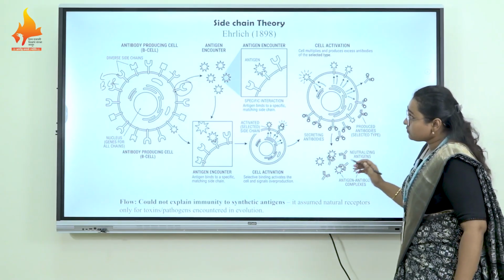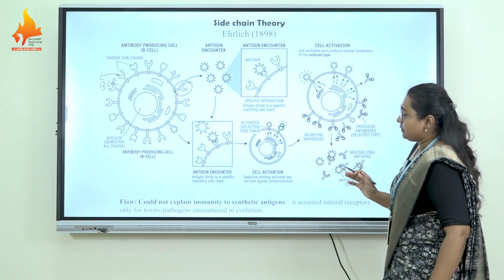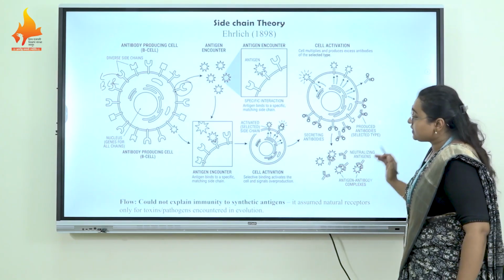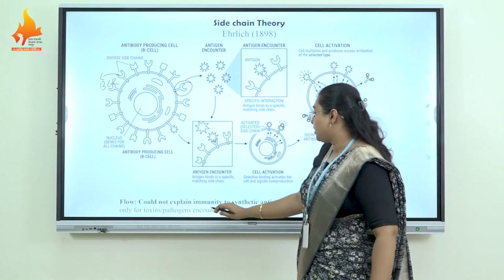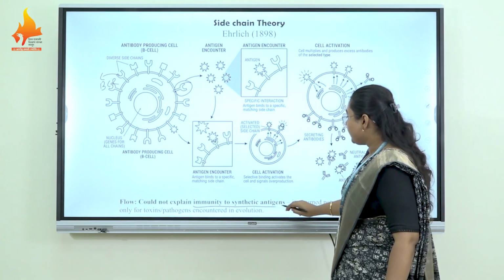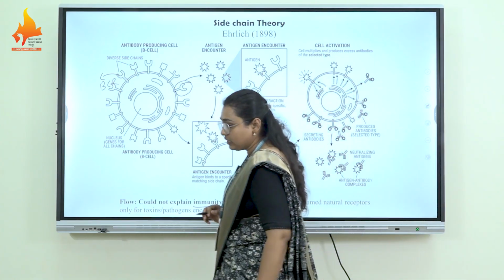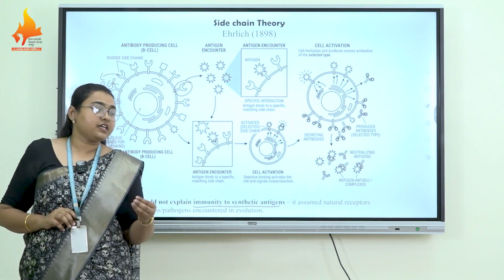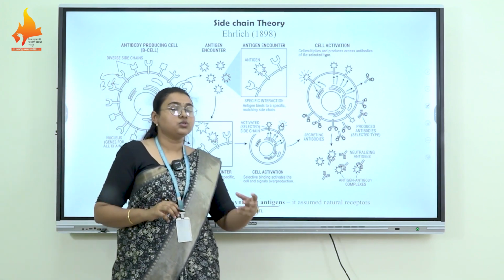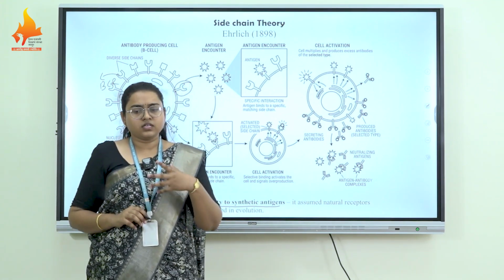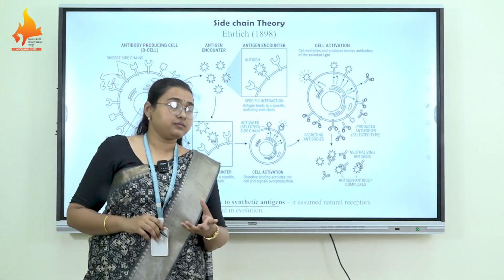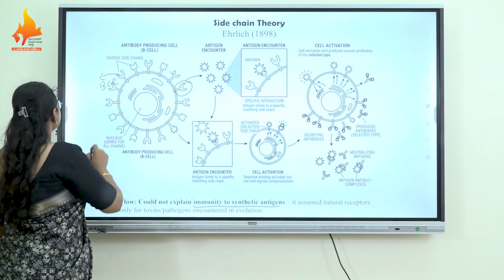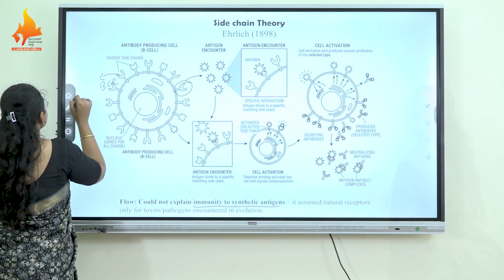But again there is a flaw in this theory, because it does not explain immunity to synthetic or artificial antigens, which can be nanoplastics or new chemicals developed by humankind. So this side chain theory is also discarded.